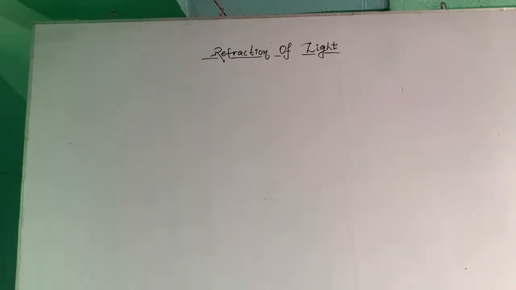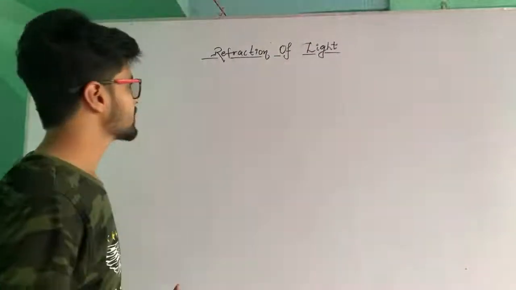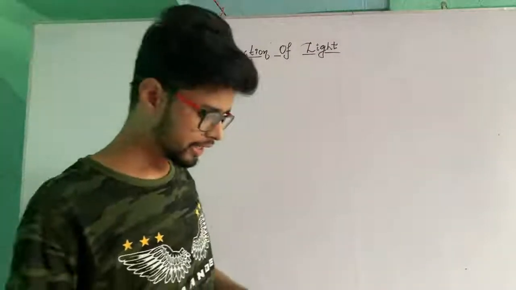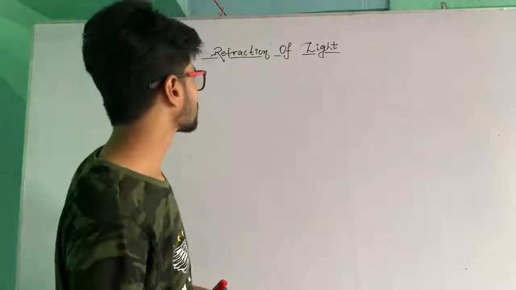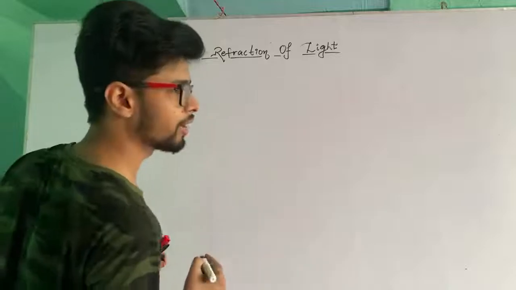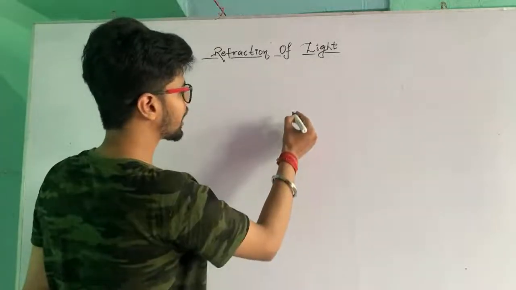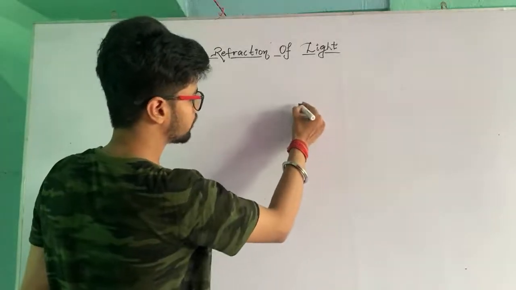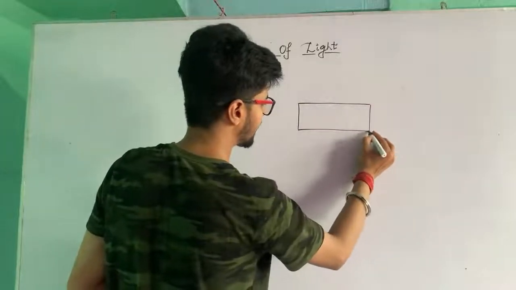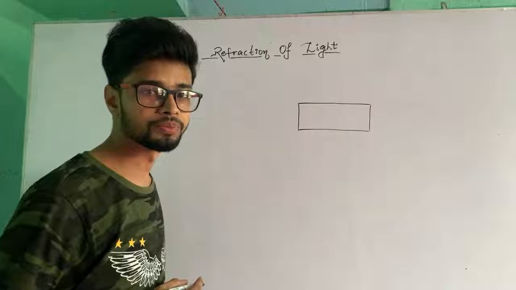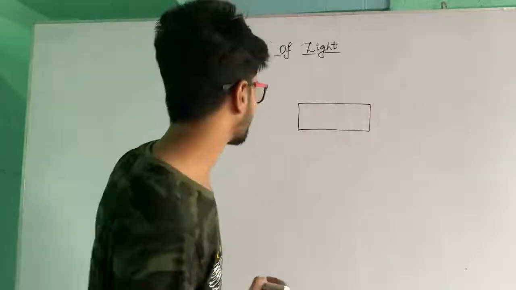In today's class, we are going to have a quick revision of refraction of light, because as I have told you earlier, during the refraction of light, the speed of light changes when it is traveling from one medium to another medium, and it also gets bent.